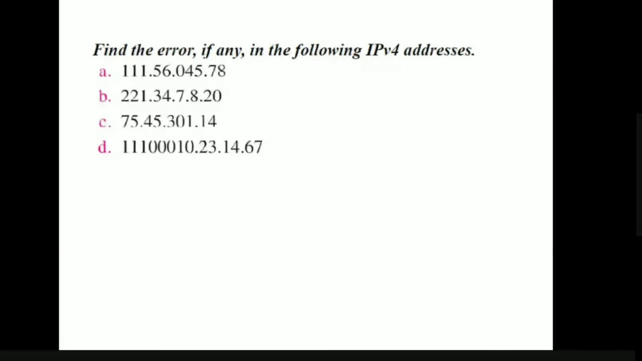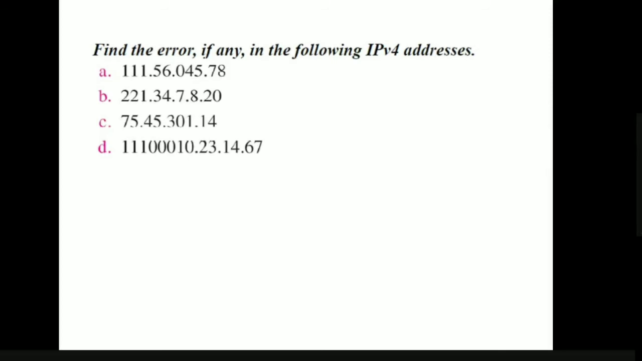Next, what about C? 75.45.301.14. What is wrong in 301? The values range only between 0 and 255, but this is greater than 255, so this is wrong. And next, is there anything wrong in D?